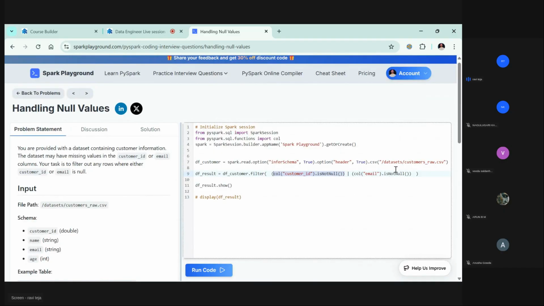And again, if email is not null, then give the value. Any one of these two, then let's take this. Okay, maybe let's do it this way. Dot filter. Okay, let's try to run this. I hope the parentheses are correctly placed.